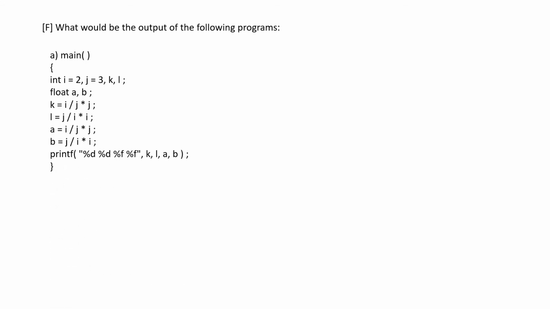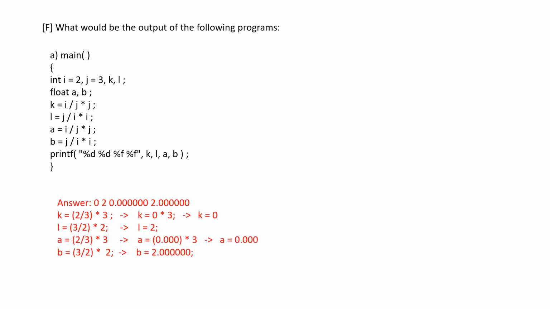So let's quickly see the first question. Here we are printing K, L, A, B. K and L are integers, A and B are float values, and the output is 0, 2, 0.0, 2.00. So here let's see the first expression, K equal to I by J into J. So obviously the I by J is executed first. 2 by 3, which is 0, into J, whatever is 0, and L equal to J by I, 3 by 2, which is 1, into 2 is 2, and then 2 by 3, which is again 0, into 3, which is again 0, 3 by 2, which is 1.